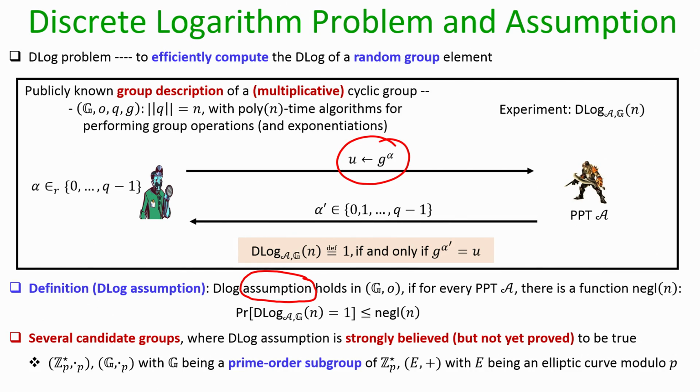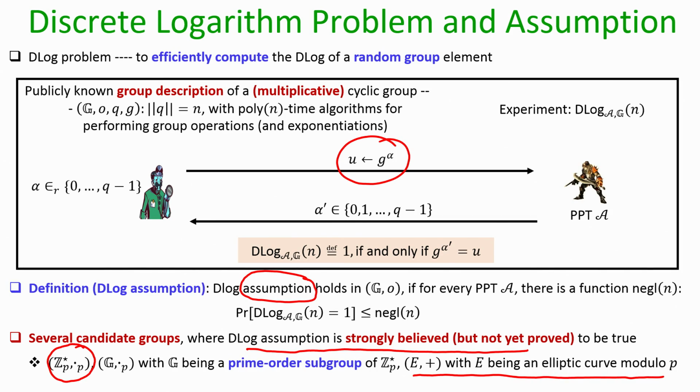And now we know at least two candidate groups where the D-log problem is believed to be hard, namely we can use the group Z_p star with the underlying operation being multiplication modulo p, or we can take a prime order subgroup of Z_p star, or we can take the group based on the points on elliptic curves modulo p, with the underlying operation being the plus operation.